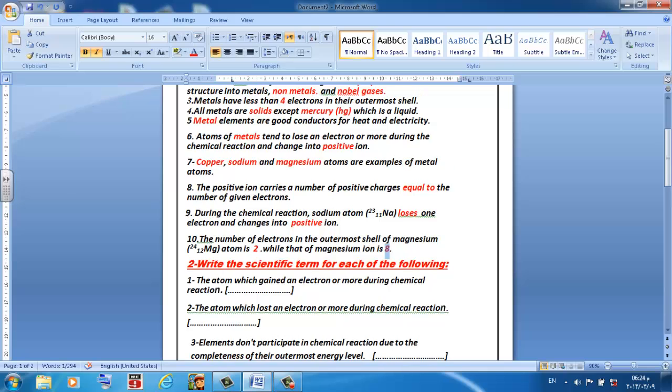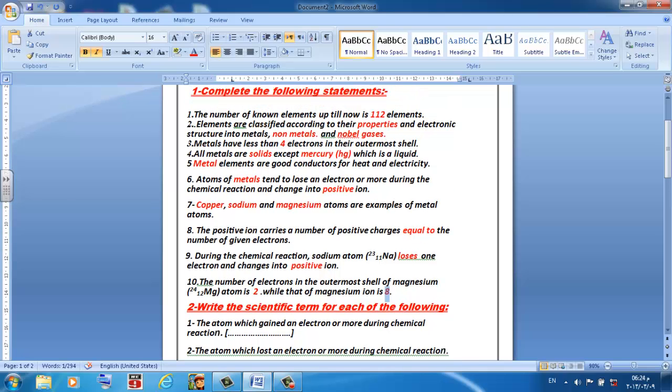Now we have finished the first type of the question, which was complete the following statements. Now we will answer the second type of the question, which is write the scientific term for each of the following. In the scientific term questions, you will write one or two words.